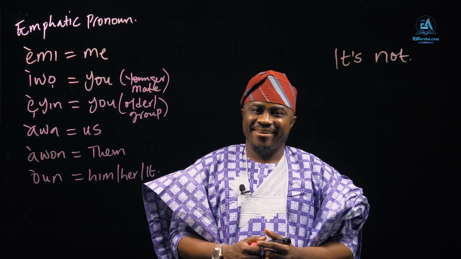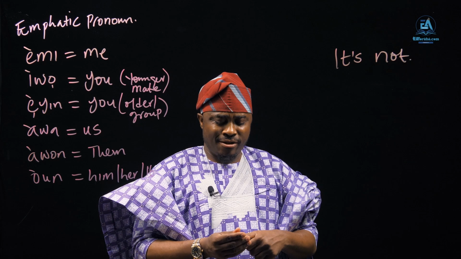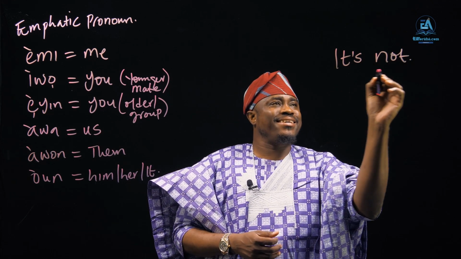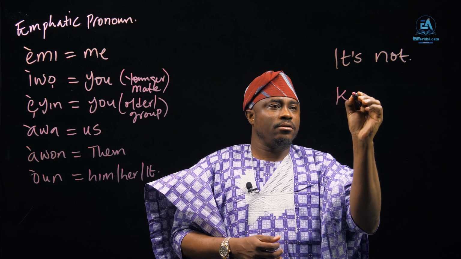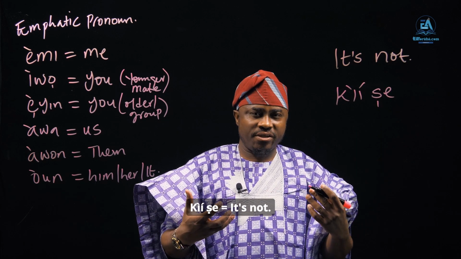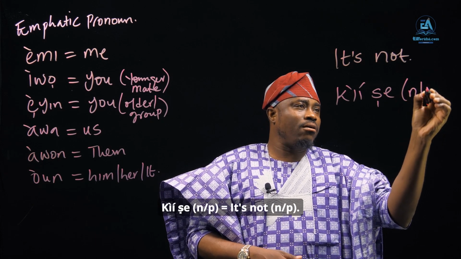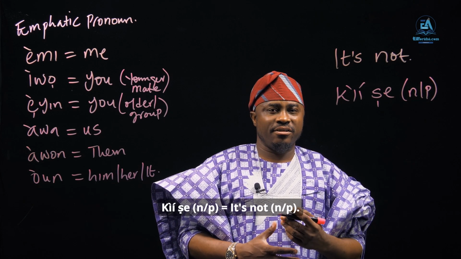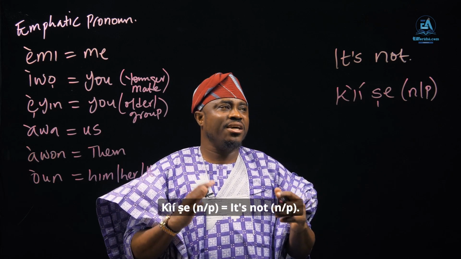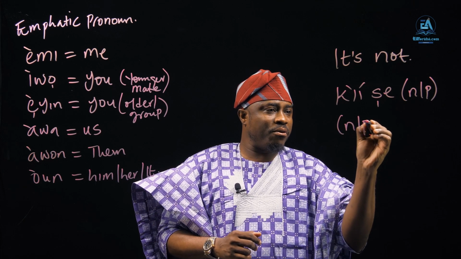How do you say "it's not" in Yoruba? You say "it's not me." Then it's kìí ṣe. Kìí ṣe, it's not. So kìí ṣe, followed by a noun or pronoun.